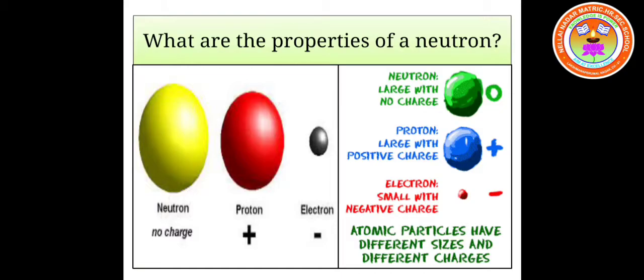We can call it unified atomic mass or atomic mass unit. So protons and neutrons are large in size compared to electrons. A neutron has no charge, whereas protons carry a positive charge and electrons carry a negative charge. Okay children, these are the properties of protons, neutrons and electrons.